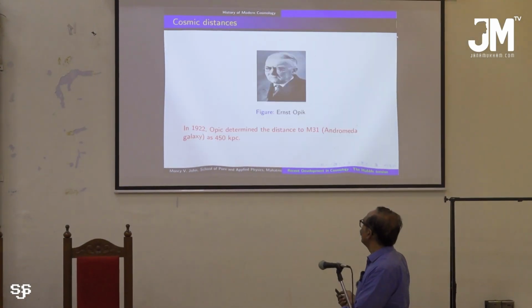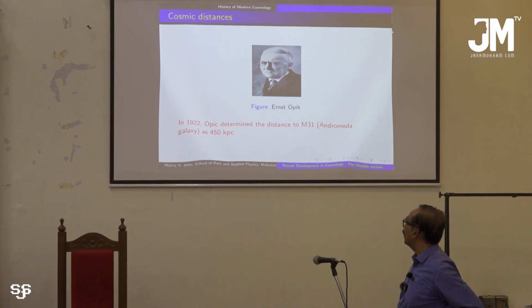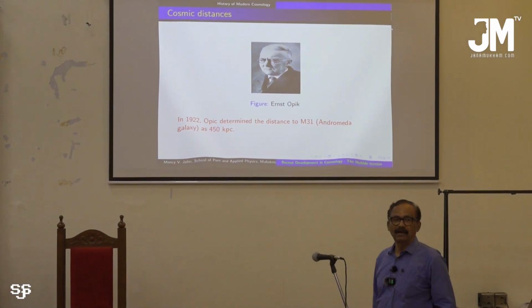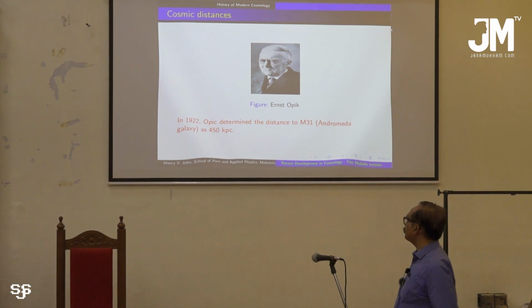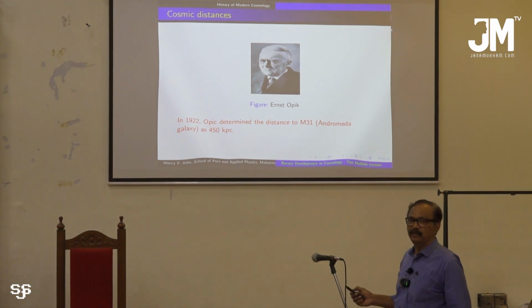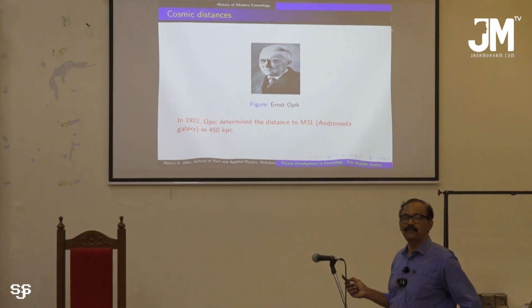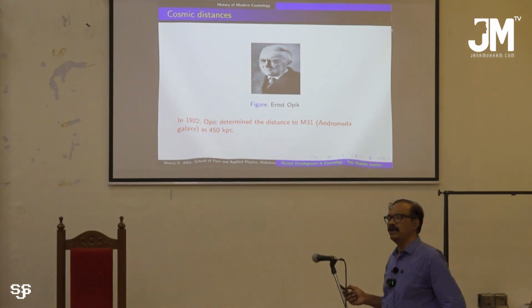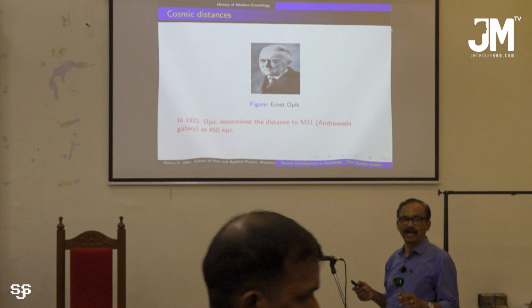But later, it was the scientist Opik who first measured the distance to the Andromeda, and from then onwards people called it the Andromeda galaxy. Its scientific name is M31. He measured it to be some 451 kiloparsec. So it was the first time people realized that our universe is something outside our Milky Way galaxy.